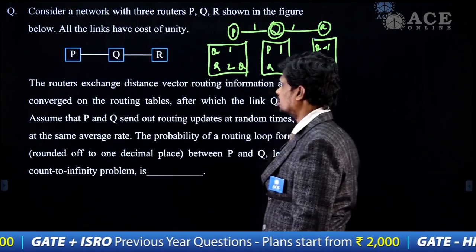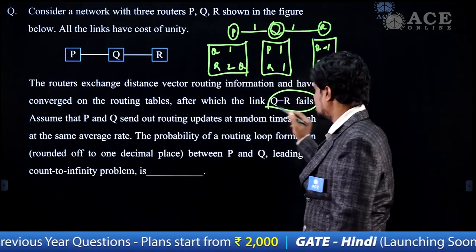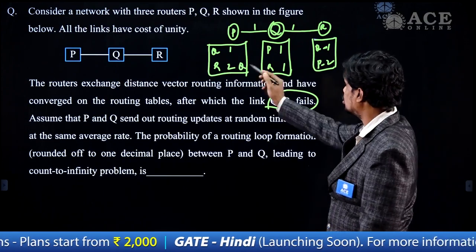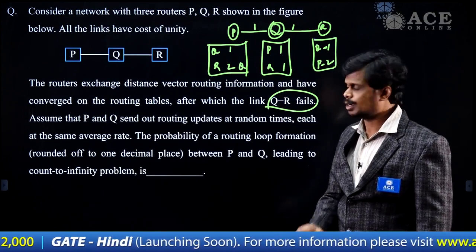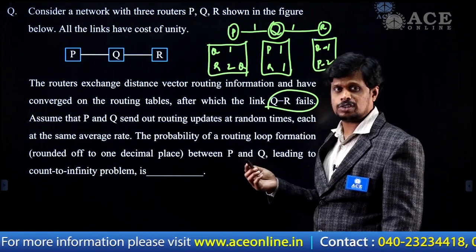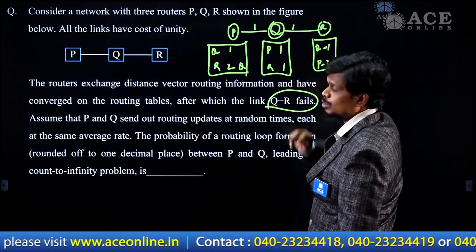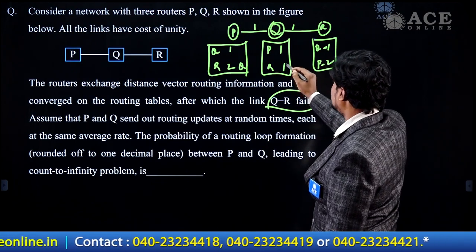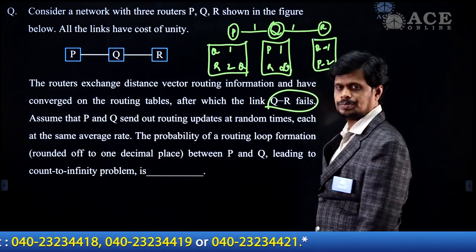So these are the routing tables we have with respect to P, Q and R before the topological change. What is the topological change here? The Q and R link has failed. Before this topological change, this is what the routing tables look like. Now look at who is identifying the failure of this QR link. Q. So immediately Q updates this R value as infinity, right?